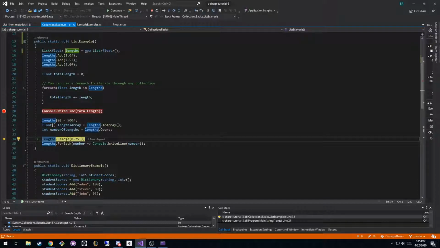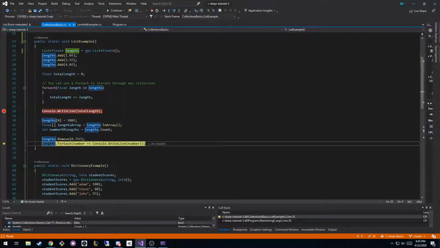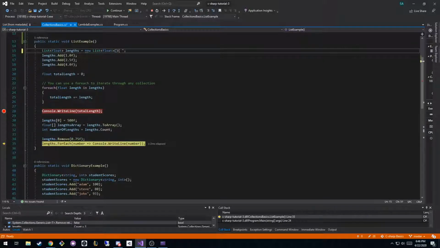I can also remove objects from my collection, right? So if I hit F10, I would have tried to remove 0.75. I had that in there when I initialized my list with it. You can see that because I don't have 0.75 in there, it didn't remove anything. However, if I originally started this list like I had before with 0.75, it would have removed it on this line.